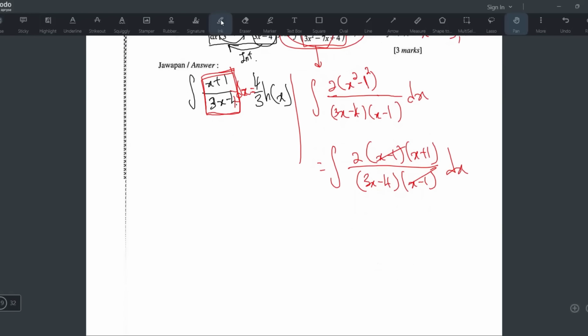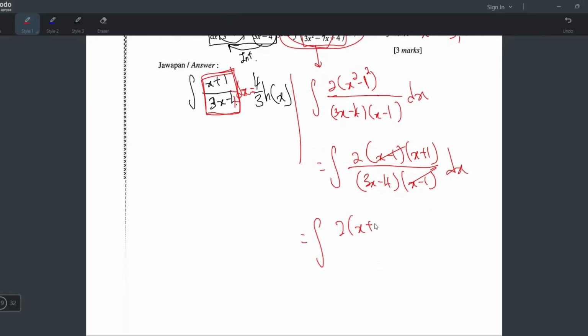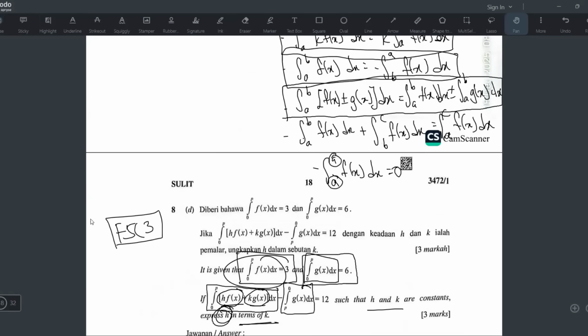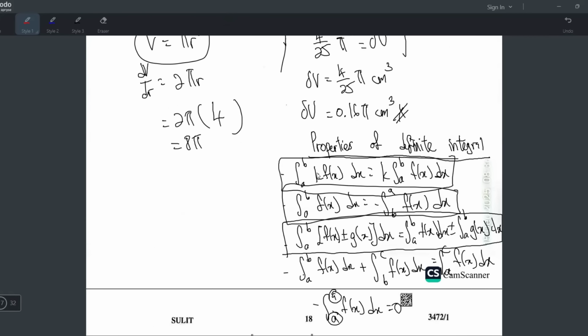Okay, adakah dia sudah sama dengan ini? X plus 1 or 3x minus 4? Tak sama lagi, but it's okay. Jangan panik. Tulis macam ni dulu, dx. Okay, you can see apa yang kacau sekarang? 2 kan? Okay, tell me, what is the hubungan? 2 dengan ni, apa hubungan dia? Darab kan? So tell me, kalau darab hubungan dia, boleh tak kita guna properties of definite integral?